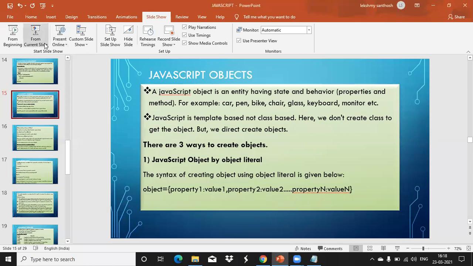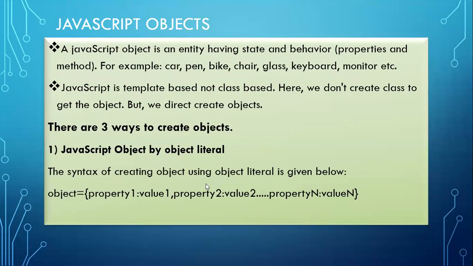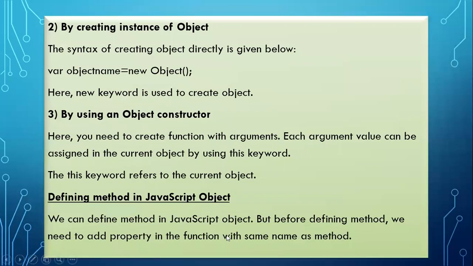Now, the second way is by creating an instance of an object, not class, sorry. Instance of object, we have to create it. So it is like a reference only. How will we create that instance? Using the new keyword. This is similar to other programming languages, like the new keyword we use within Java.